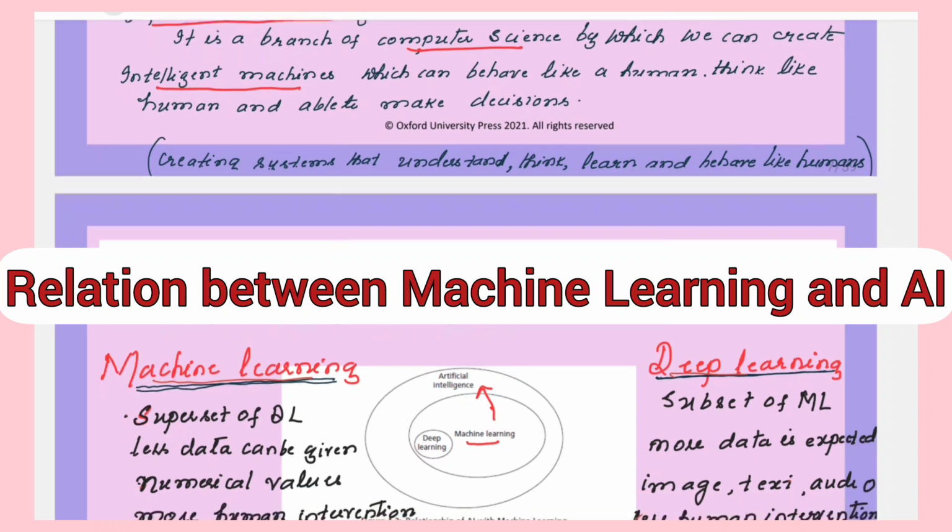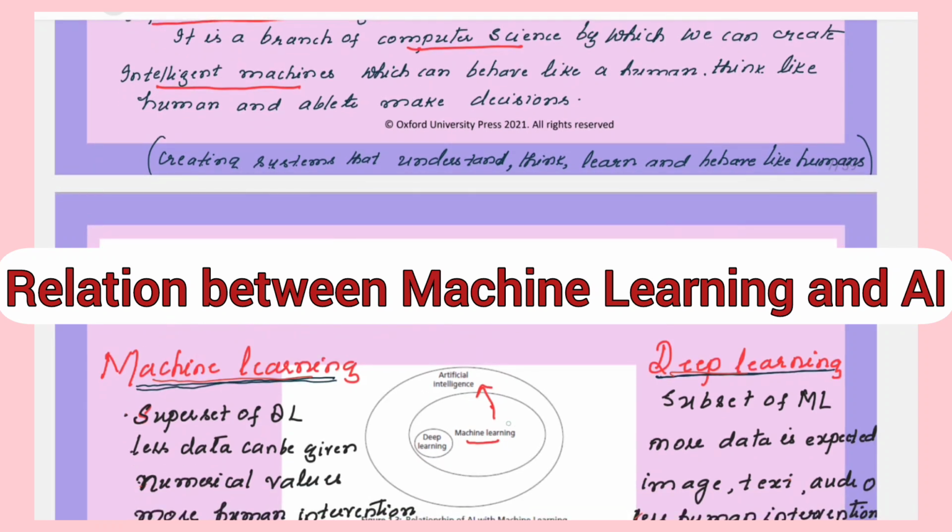So we can understand the relation here between these three different fields: artificial intelligence, machine learning, and deep learning, with the help of this Venn diagram. Larger part of this Venn diagram is artificial intelligence. Then you can check here the inner part is what? It is a subset of artificial intelligence. Machine learning is a subset of artificial intelligence. Deep learning is a subset of machine learning. So this is how you are going to relate. First is artificial intelligence. Then comes the machine learning, and then comes the deep learning.